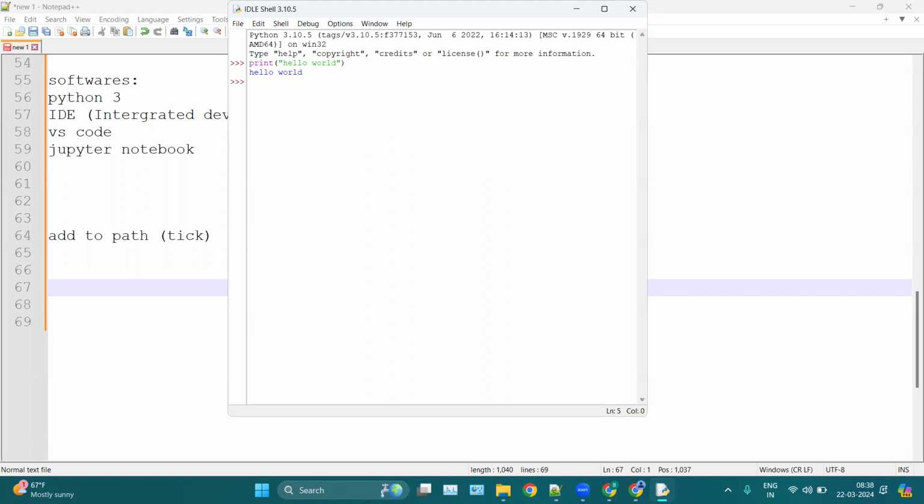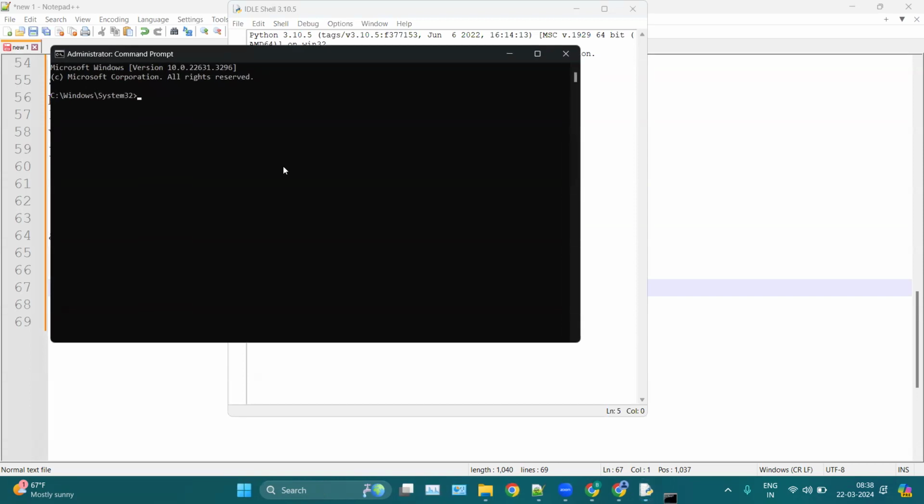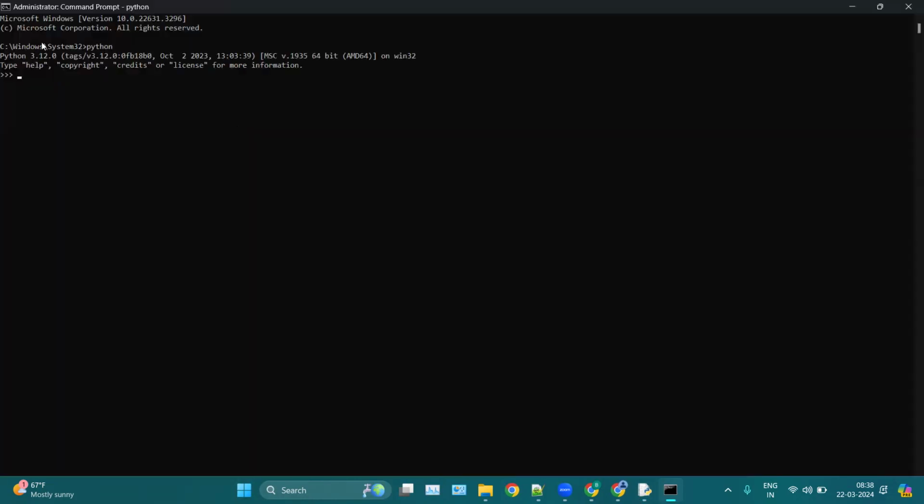Or what we can do, we can open the CMD as an administrator, and here we can write Python. Here you can see I have this Python 3.12.0 version, which means Python has been successfully installed on your operating system. So this is how you can verify.